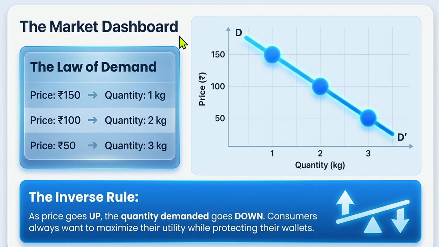Let us understand the market dashboard. This is the law of demand: higher the price, lesser the quantity, which means the higher the price, the lower the quantity demanded. So when the price of an object is 150 rupees per kg, people will buy 1 kg. When it comes to 100, 2 kg. When it comes to 50 rupees, 3 kgs.